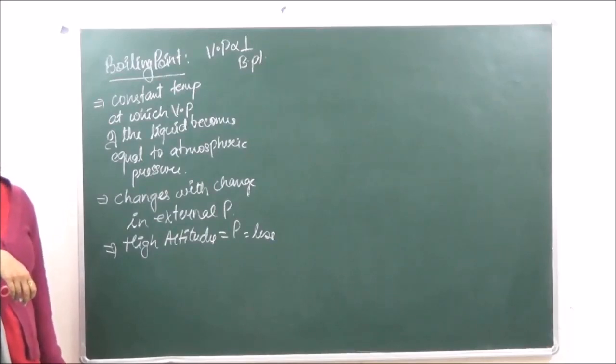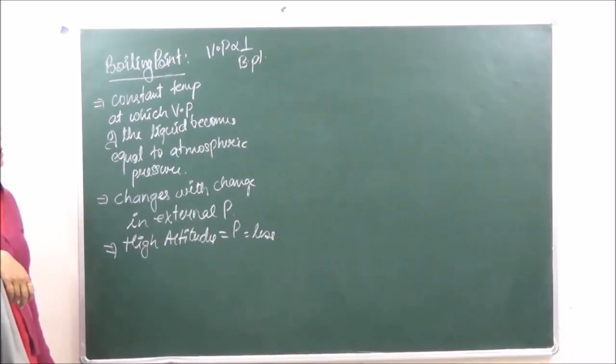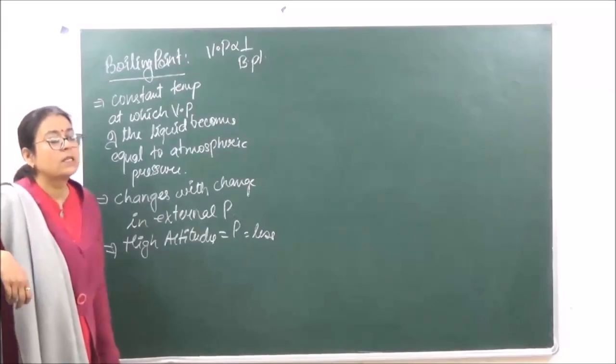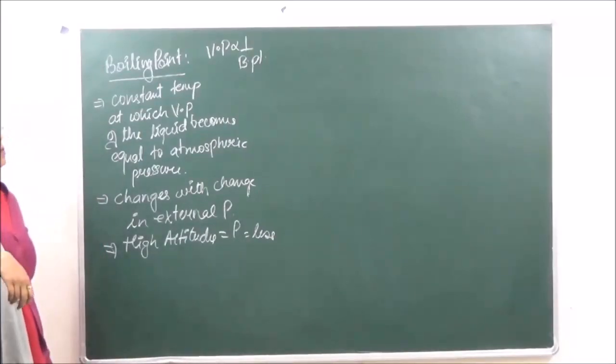So at higher altitudes, water boils at a temperature below its boiling point, because the atmospheric pressure is decreasing. So vapor pressure will become equal to the atmospheric pressure at a lower temperature. So on the hills, the water boils below its boiling point, it will boil at less than 100 degrees. Okay, is it clear?